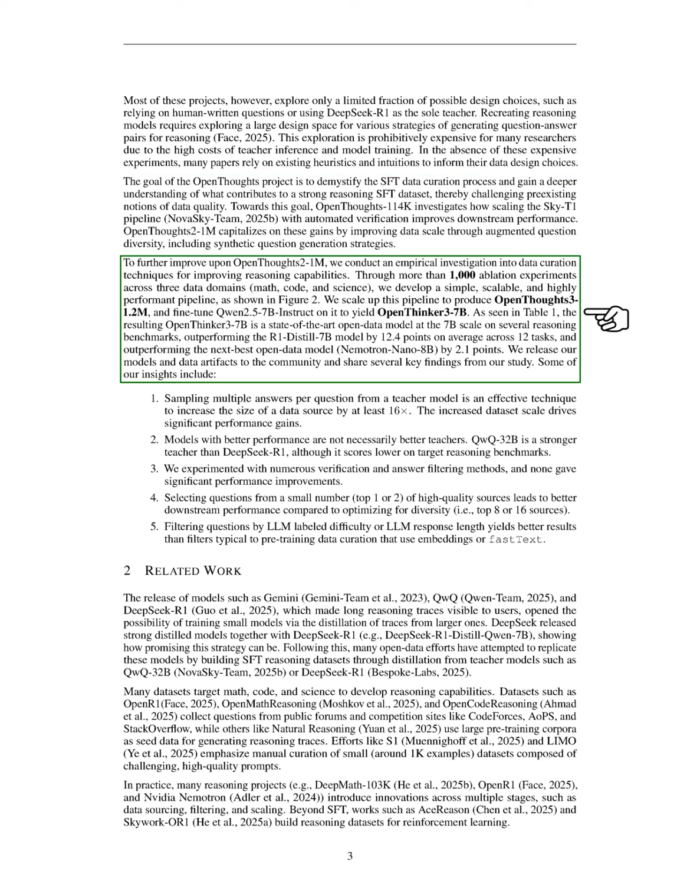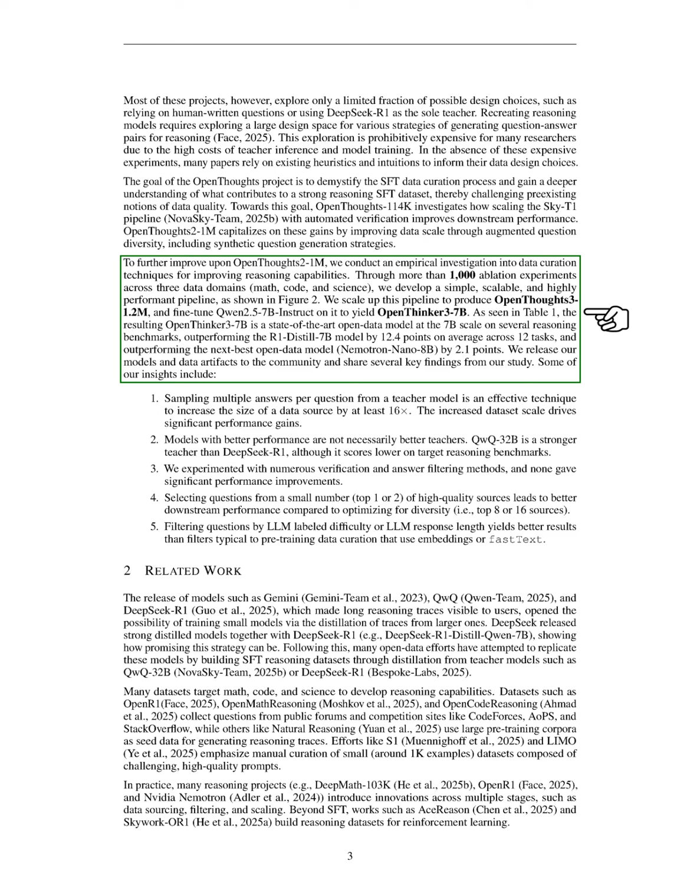We also conduct empirical investigations into data curation techniques to enhance reasoning capabilities, performing over 1,000 experiments across math, code, and science domains. This leads us to develop a simple, scalable, and effective pipeline, which we scale up to create OpenThoughts 3-1.2M and fine-tune Qwen 2.5-7B Instruct on it, resulting in OpenThinker 3-7B.